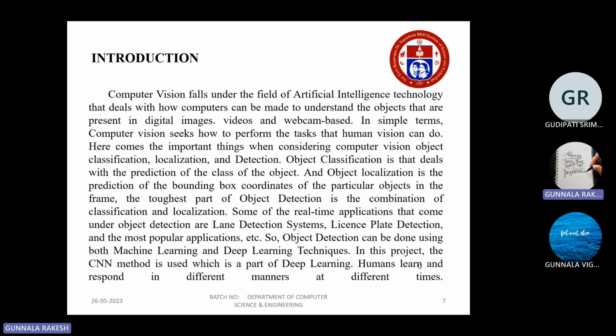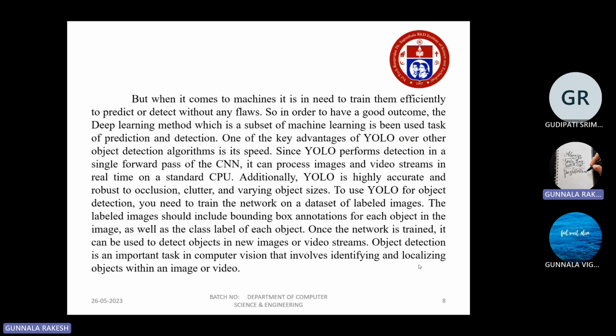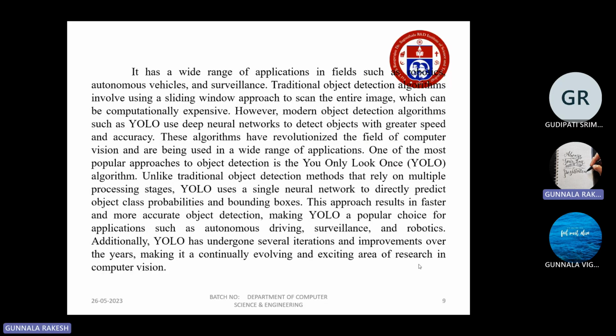And here are the main machine learning and deep learning techniques. In this project, the CNN method is used, which is part of deep learning, and humans learn and respond in different ways at different times. This is also the same content as in the introduction part of the minor project review. Object detection is an important task in computer vision that involves identifying or localizing objects within an image or video. This is a brief description of our introduction.